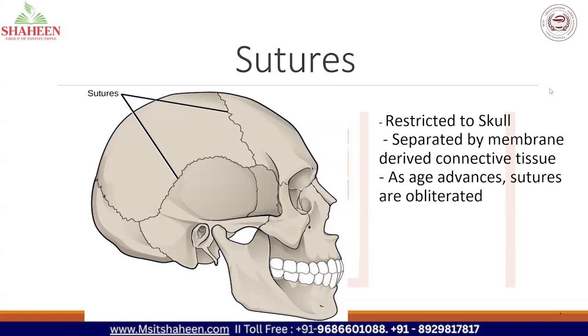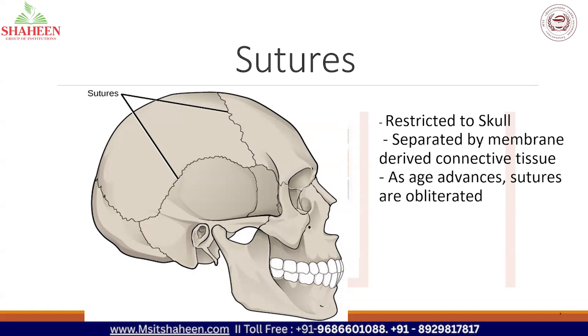It is restricted to the skull, and the bones are separated by a membrane derived from connective tissue. So as age advances, what happens? These sutures will obliterate. They will go off. The sutures will no longer remain as age advances. So sutures are restricted to the skull of a human being, and two bones are separated by a membrane, and as age advances, the sutures obliterate.